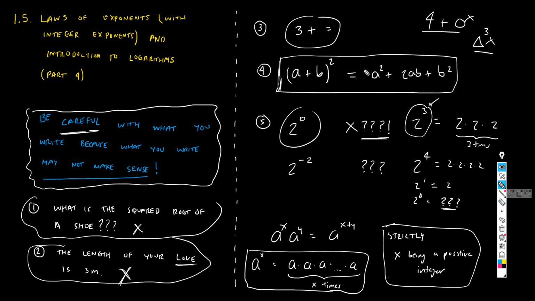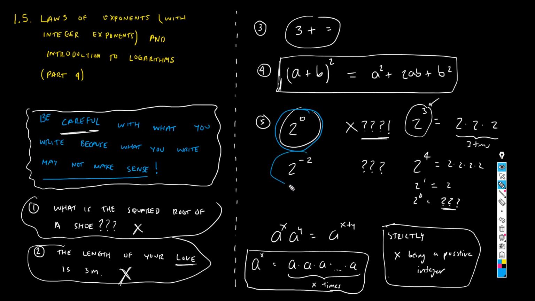The fact that you can write something in mathematics with good symbols and all does not mean it makes sense. At this point in our understanding, this symbol makes no sense. 2 to the 0 or any other number to the 0 at this point makes absolutely no sense.